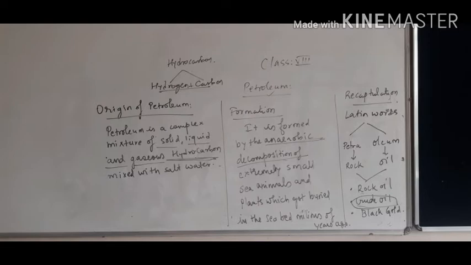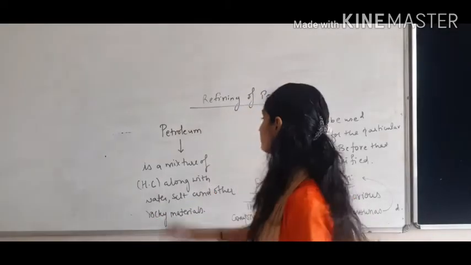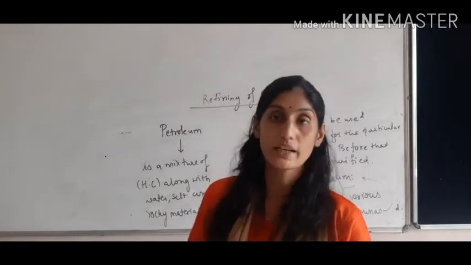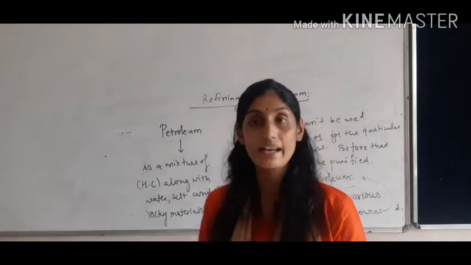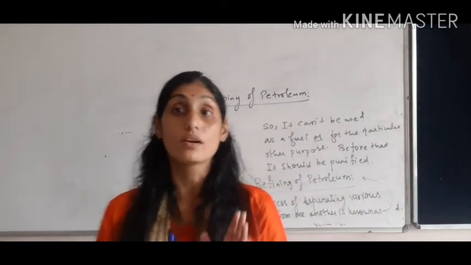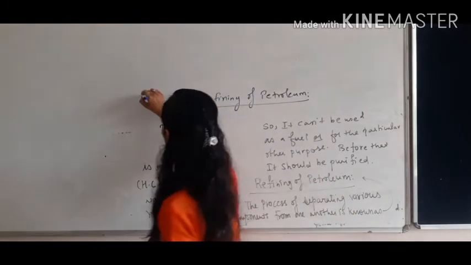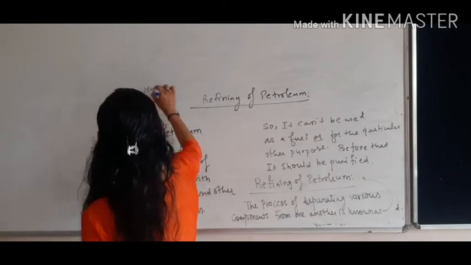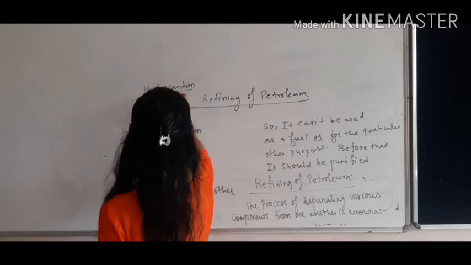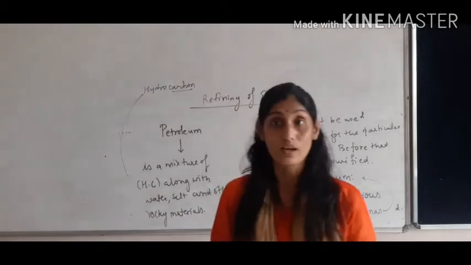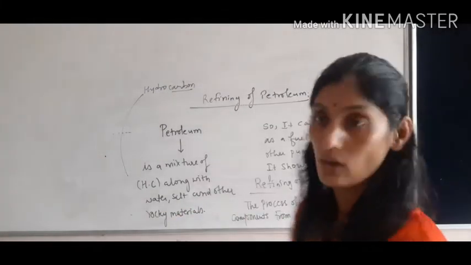Yes, now we learn about the refining of petroleum, children. So children, what is petroleum? It is a mixture of hydrocarbons; here I have written HC. Now you have to understand what H is: hydrogen, and what C is: carbon. So you can write over here that it is a mixture of hydrocarbons. Hydro stands for hydrogen and C stands for carbon, along with water, salt as well as other rocky material.